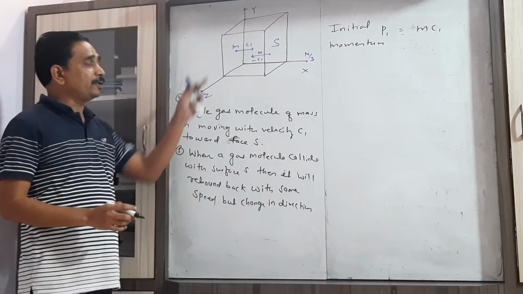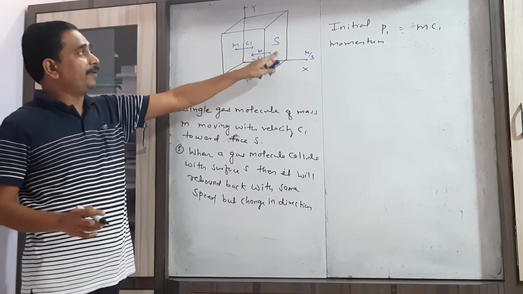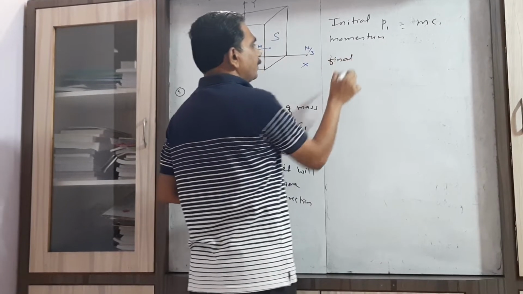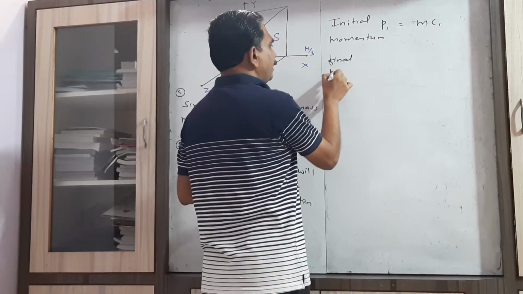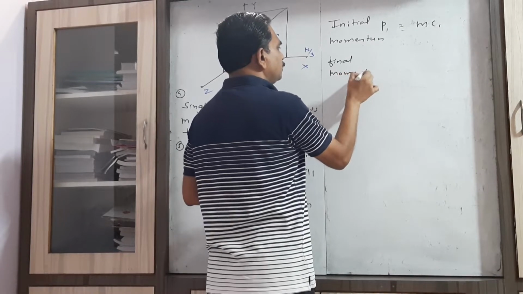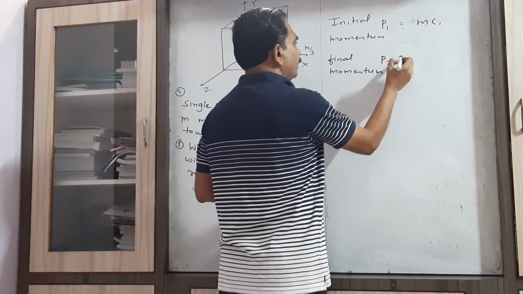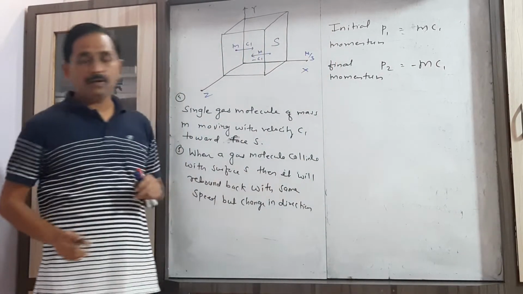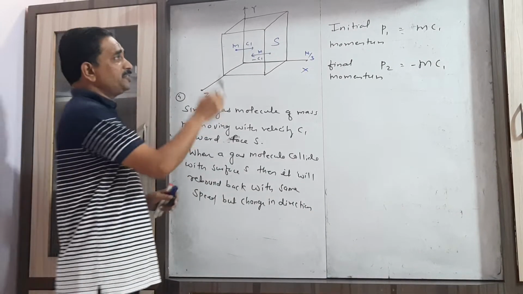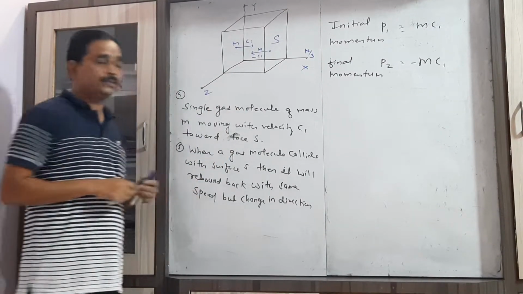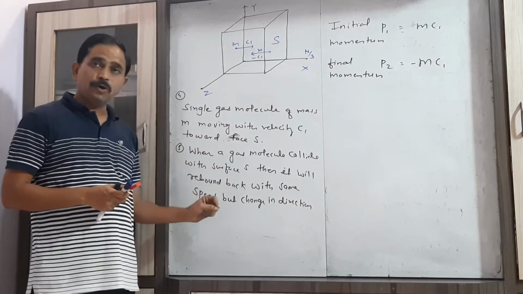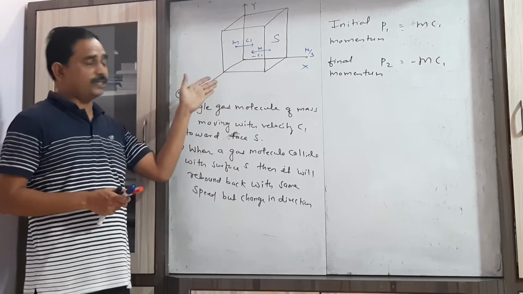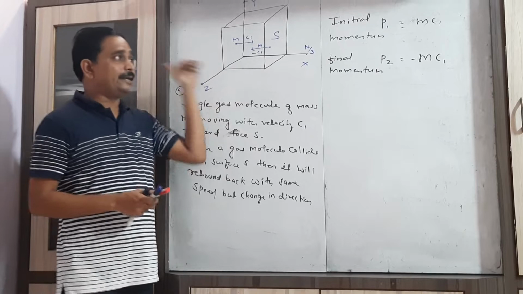Now when this gas molecule collides with the face S and rebounds back, its momentum changes; that is the final momentum, which can again be written as the product of mass and velocity. Here there is only a change in the direction of velocity. The gas molecule rebounds back with the same speed, which means the magnitude doesn't change, only the direction changes.